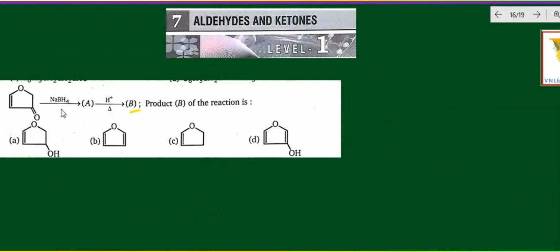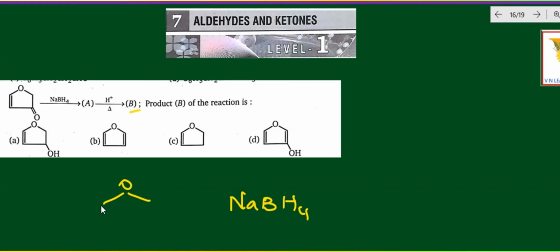This compound combined with sodium borohydride gives compound A, and in the presence of acidic medium while heating, you get compound B. They are asking for the product B of the reaction. A simple way I would like to tell you: sodium borohydride is a reduction reagent, so naturally it is addition of hydrogen, right? So this is the compound, right?